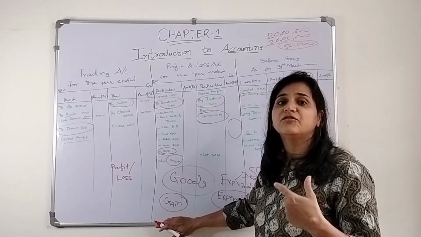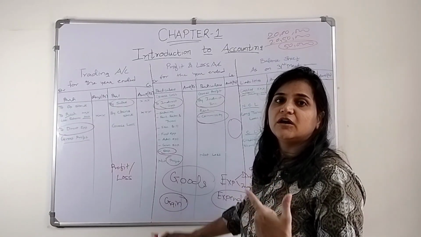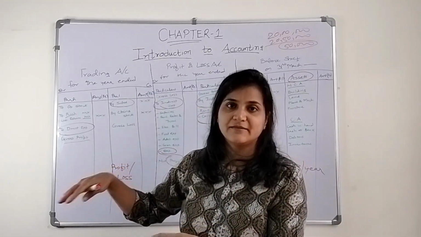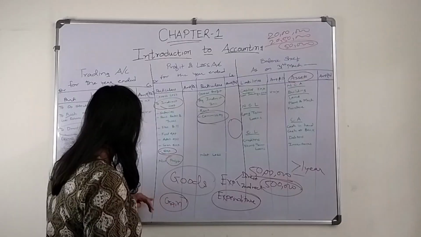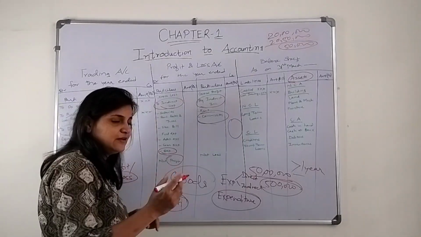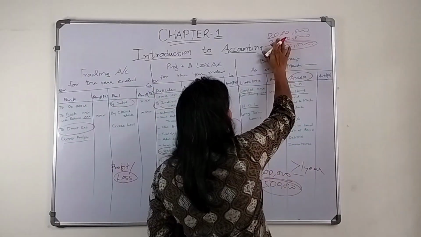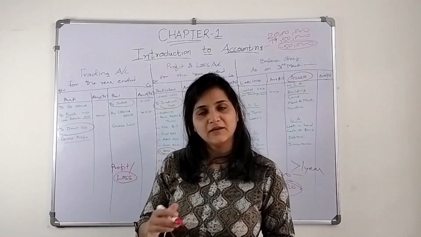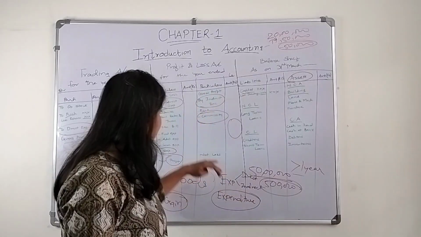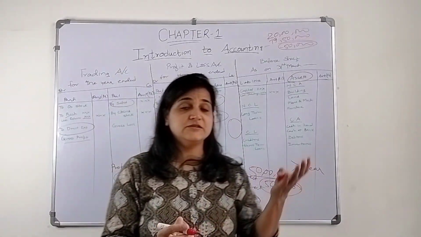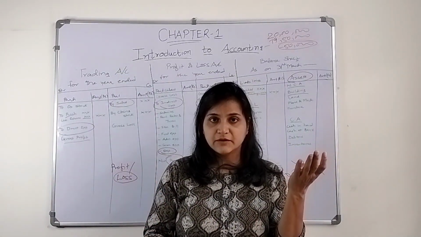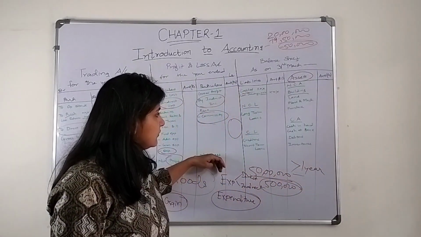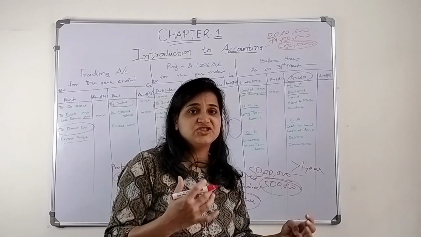Gain is on sale of a fixed asset, which is not used for the daily buy and sell of the business. So the gain is different, profit is different. For loss, the same terminology is used. For example, if I'm selling it for 19 lakh 50,000, then that 50,000 is my loss. It is considered as a loss only. And if the expense is more as compared to the revenue, as compared to the income, then that is also considered as loss.